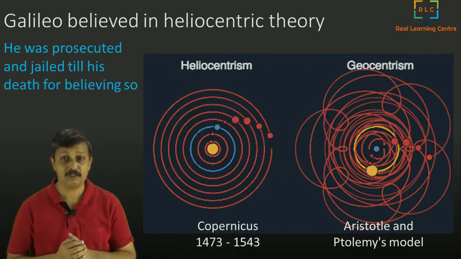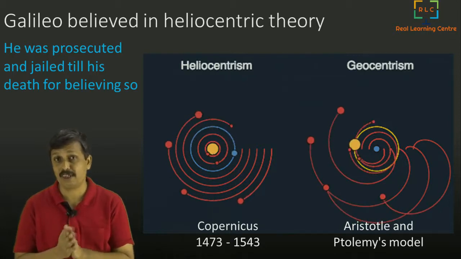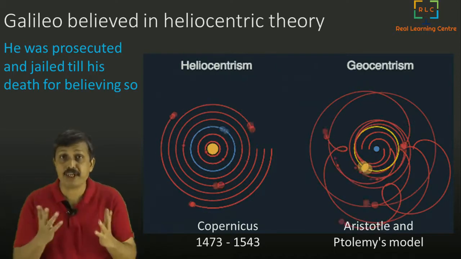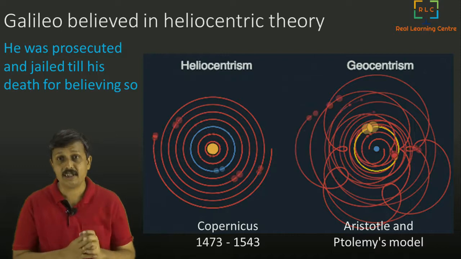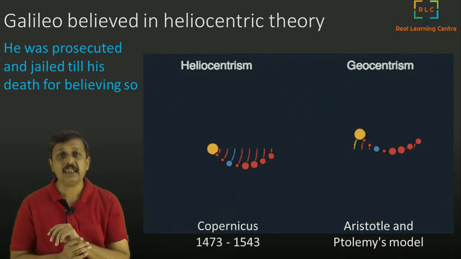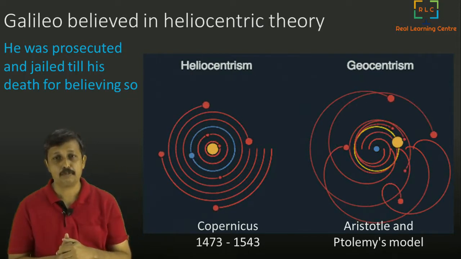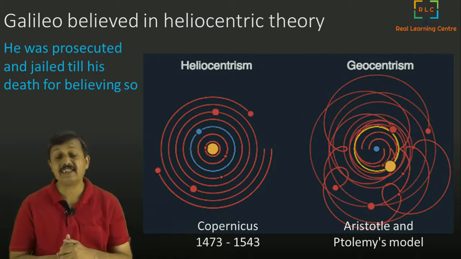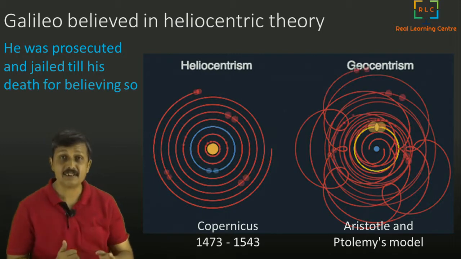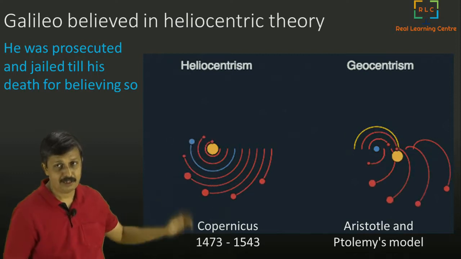In those days, there was not such freedom for people to believe in whatever they wanted. He not only believed, he propagated that theory very vehemently. He said that yes, heliocentrism is the correct one. So he was prosecuted by the Pope, and he was jailed till his death for believing in a truth called heliocentrism. So that was the story of Galileo.